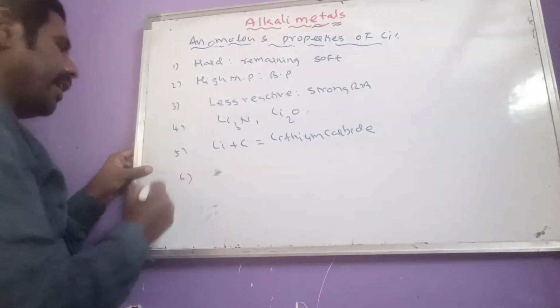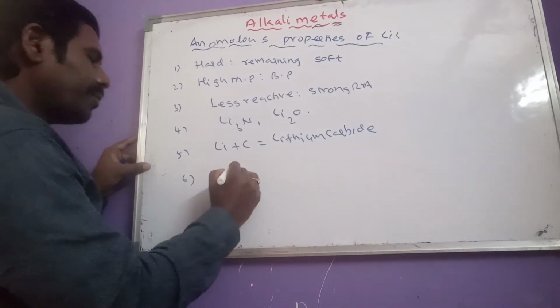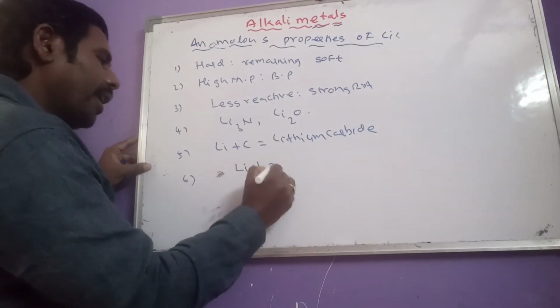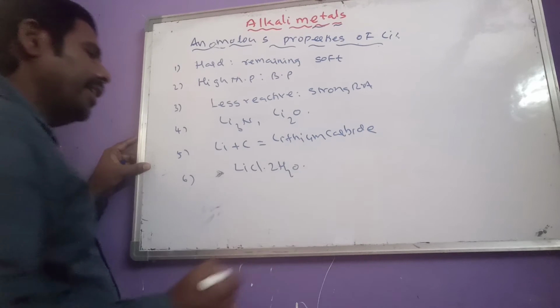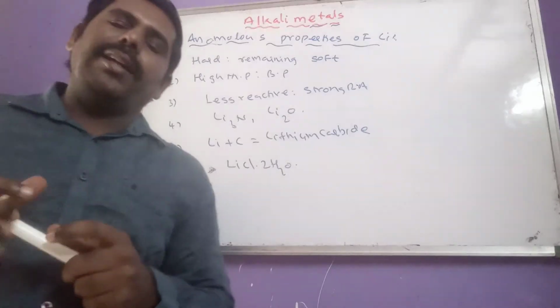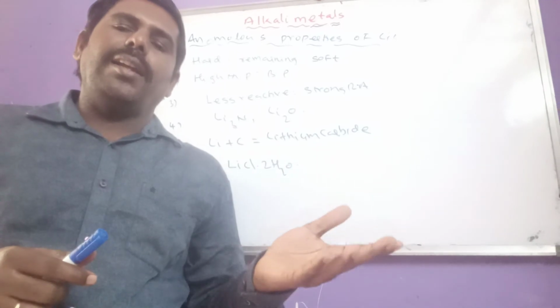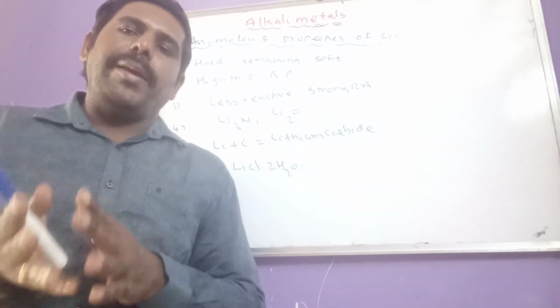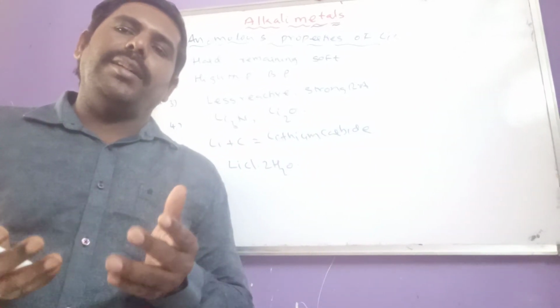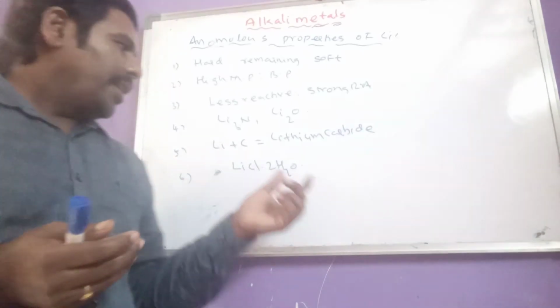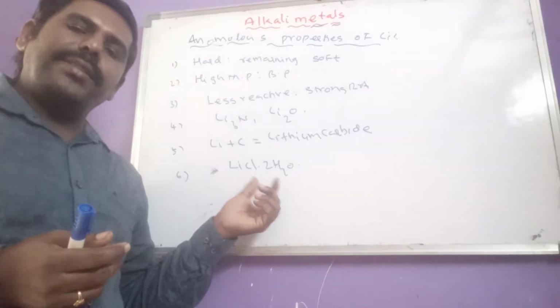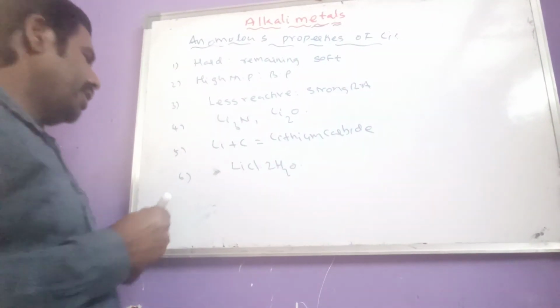Next anomalous property: lithium chloride is deliquescent in nature. That means it does not lose its water of crystallization, unlike other alkali metal halides. The remaining alkali metal halides lose water, but lithium chloride is deliquescent in nature.